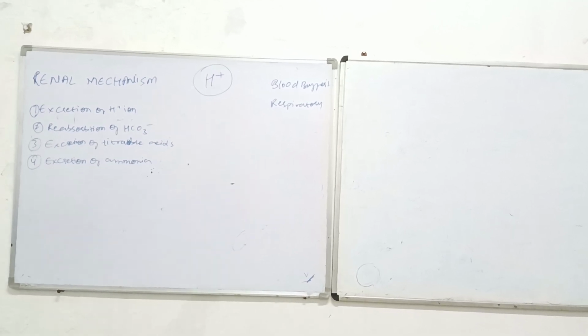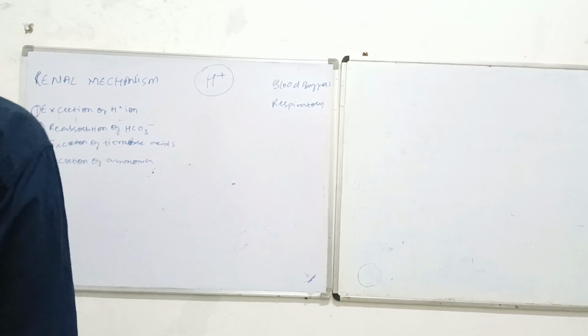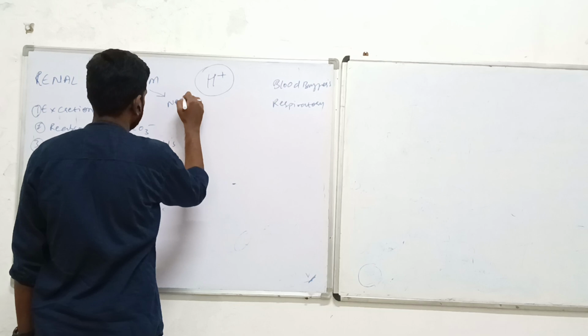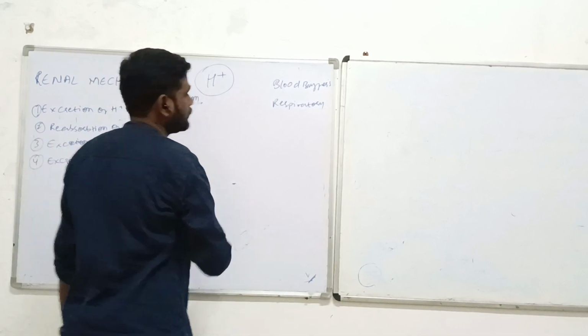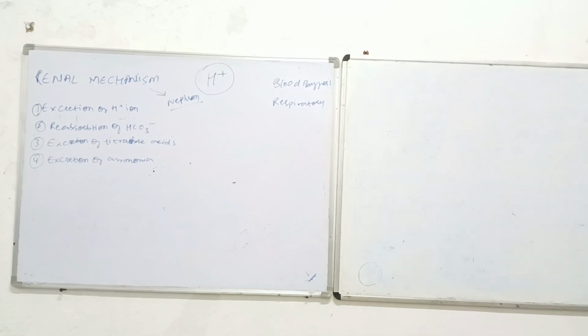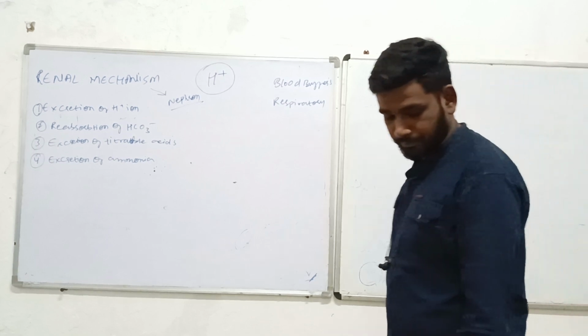Now, if I am talking about the renal mechanism, all these 4 processes are going to happen at the level of the nephron. Okay? First we will see the excretion of H+ ion, how the H+ ion is going to get excreted from the body.